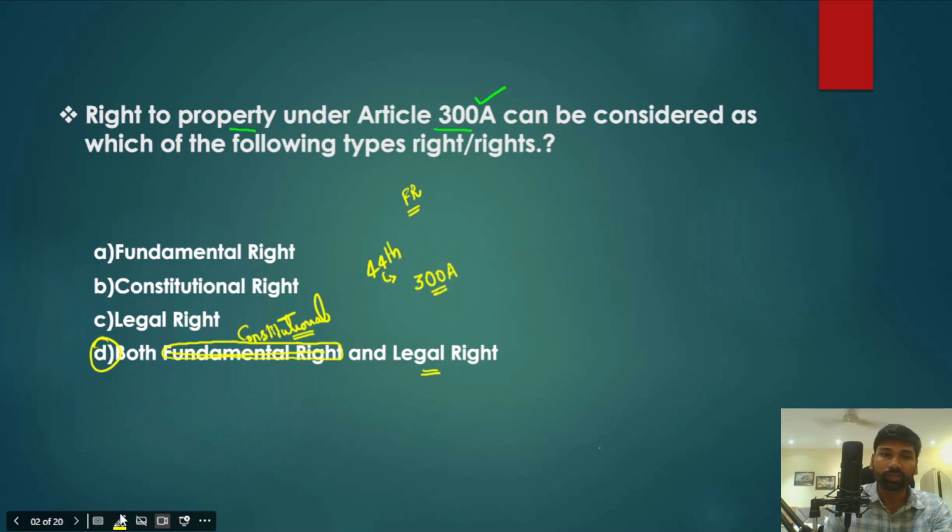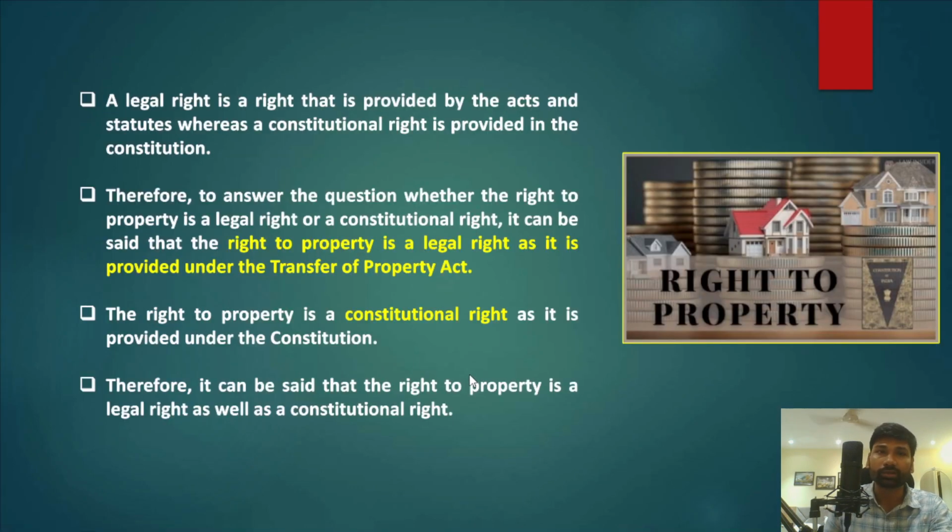Now, apart from being a constitutional right, it is also a legal right. How is it a legal right? We'll understand this in a very brief way. A legal right is something that is provided by acts or statutes, whereas a constitutional right is directly provided in the Constitution. So there is no confusion about that. It is very clear, right? So legal right is provided by any legislation or statute, and constitutional right is provided in the Constitution.